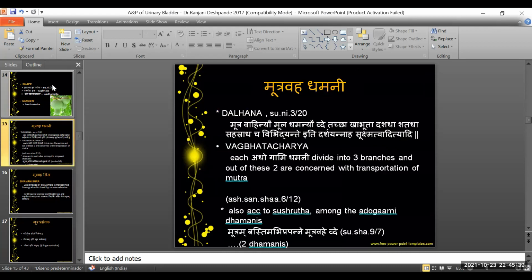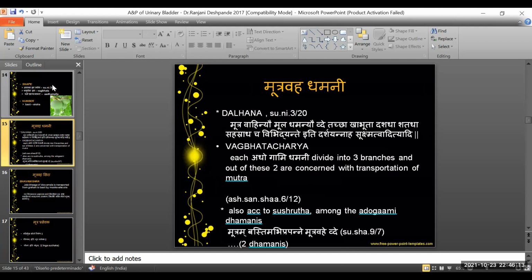Next, moving to Mutravaha Dhamani. So until now, we saw the explanation about the macroanatomy. Especially according to today's topic of this session, that is the explanation about microvasculature in Ayurveda, it is from here on that we can appreciate very nicely how microvasculature has been told in the Ayurveda Samhitas.